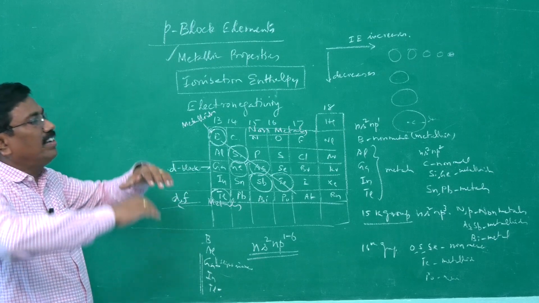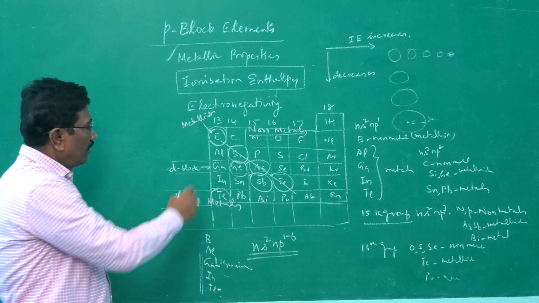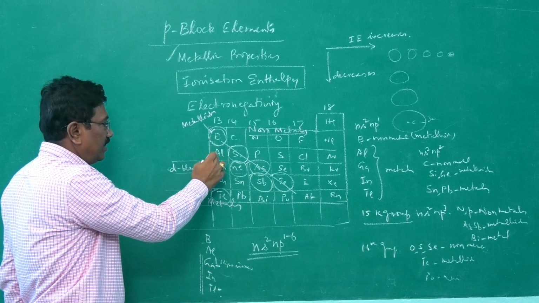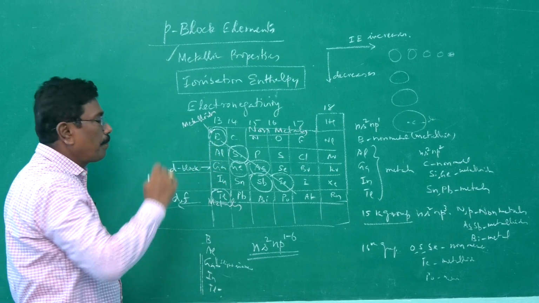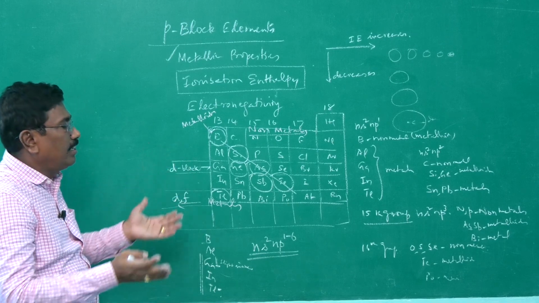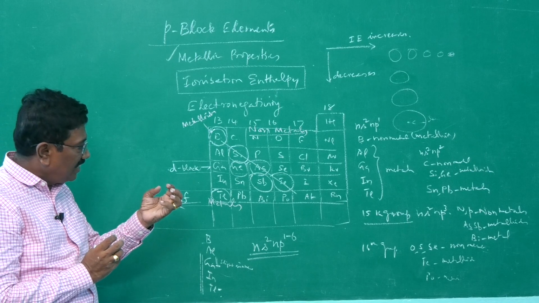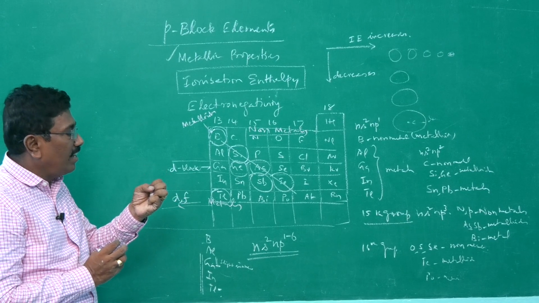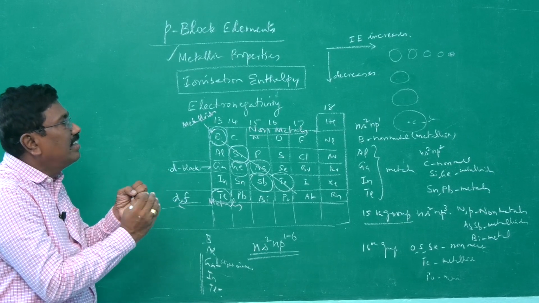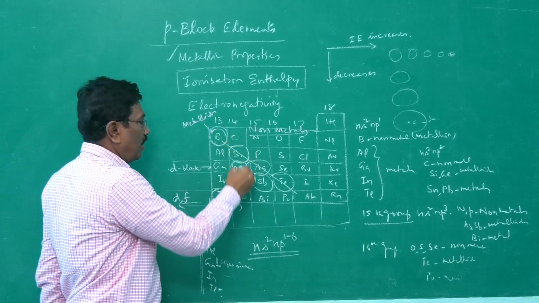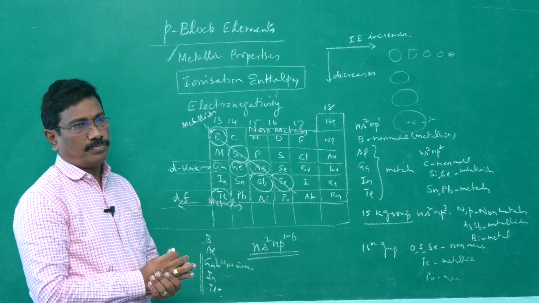In spite of the increase in size, electrons are added in new shells. Here, second shell, third shell, fourth shell, fifth shell, sixth shell. Even though the shell is increasing, because of the intervention of d and f block elements, the size decreases slightly, and therefore ionization energy increases slightly. There is a slight increase in ionization energy. The same trend we are obtaining in carbon to lead also.